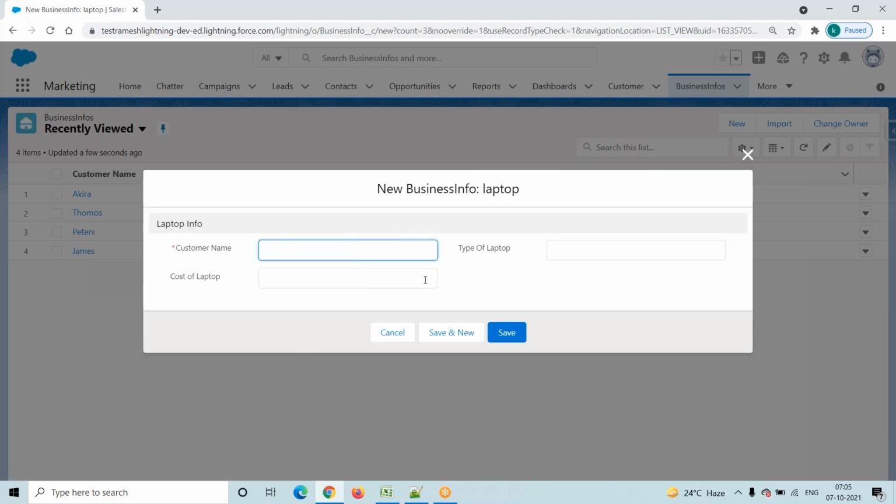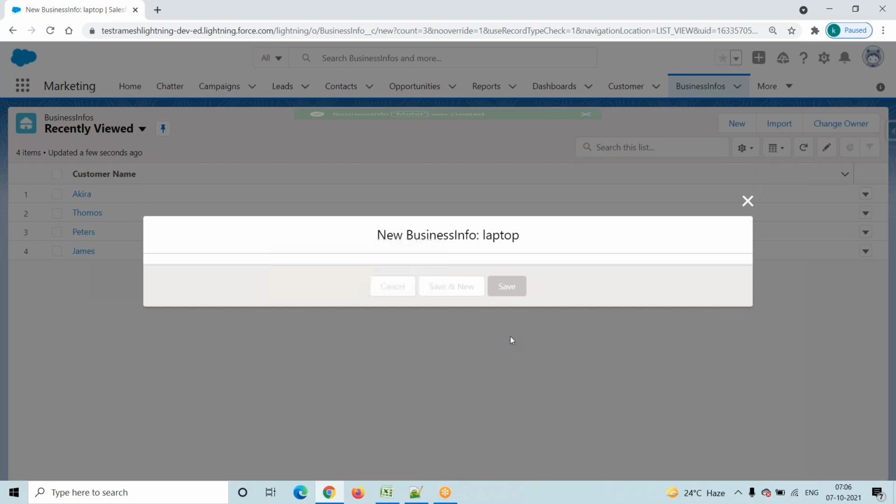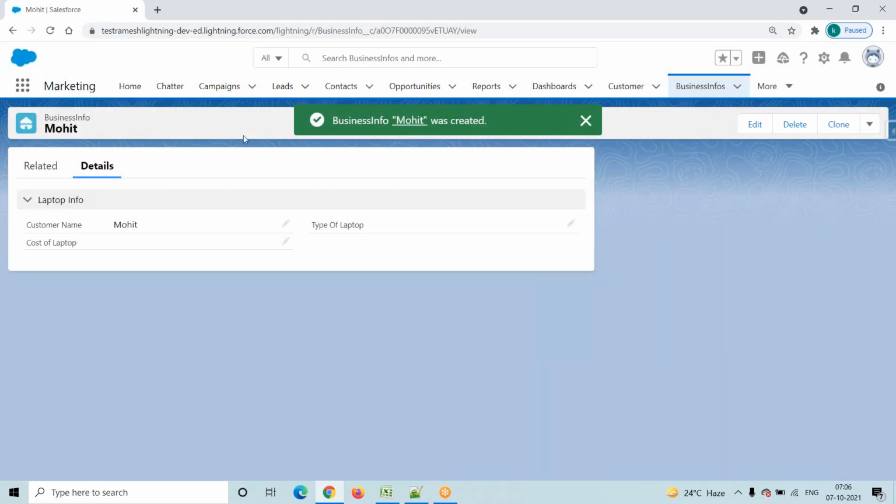When I click on the next button, the UI is available. UI is nothing but the page layout. In that page layout, only the fields which are related to the laptop business are available. I will provide all the details and click on the save button. Then it will automatically redirect into this record page. If you want, you can change the record page format also, like detail, related, or some other tabs, and add them.